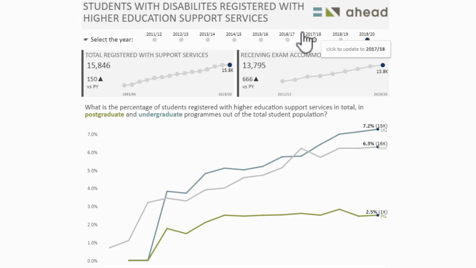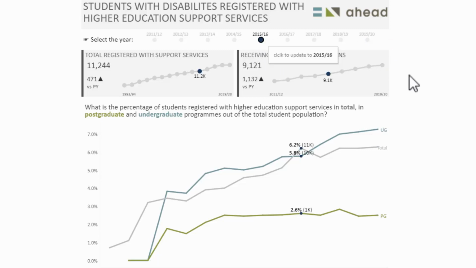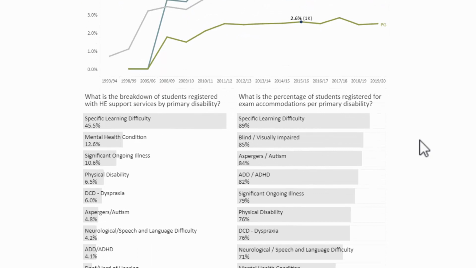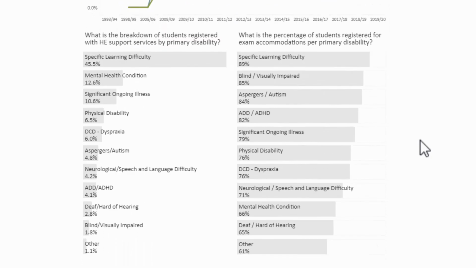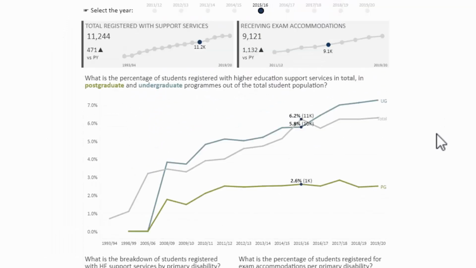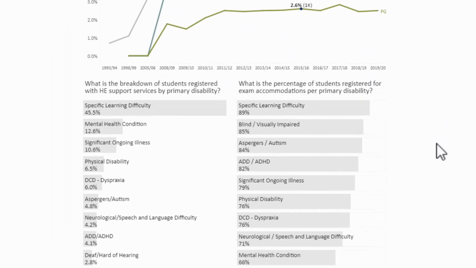So in other words, if I select here 2015-16, it's going to update now. Firstly, it's going to highlight in the actual over time charts, it's going to put a specific highlight on the year that we're examining so you can see it more easily. And further down in the snapshot sections, the actual information here is going to change accordingly based on the snapshot of year. So what you're now looking at is the breakdown of students with disabilities registered with services in the year 15-16, and that goes right through the dashboard itself.